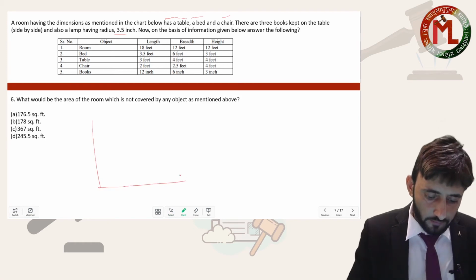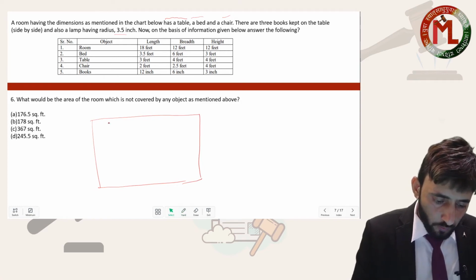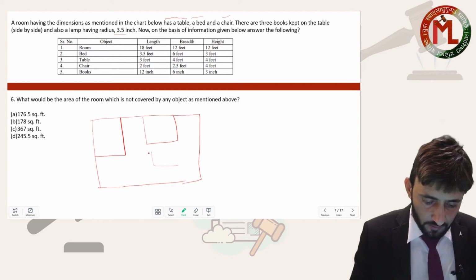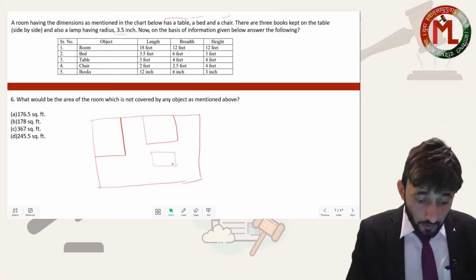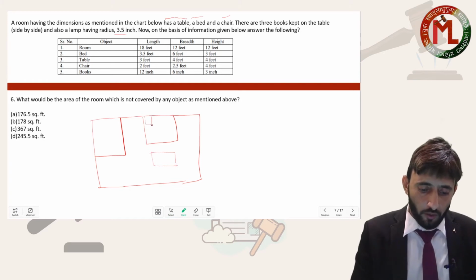My dear, this is the room. Now the room has a bed. Suppose this is the bed. This is a table. There is a chair. Now my dear, the books and the lamp are put on the table only.